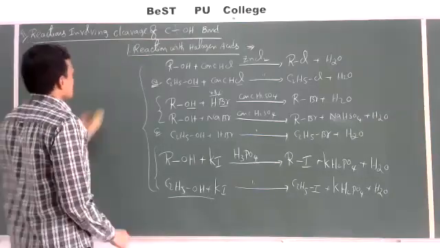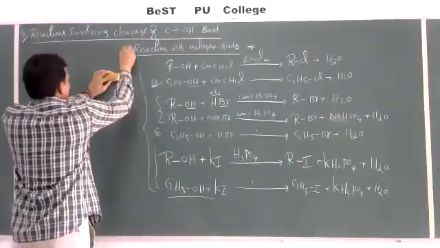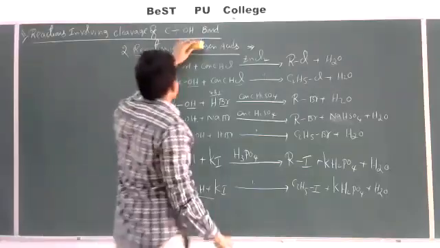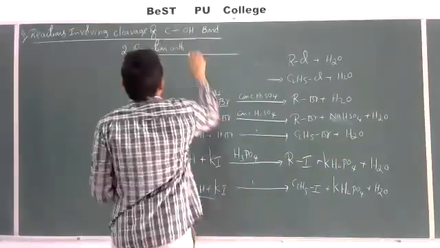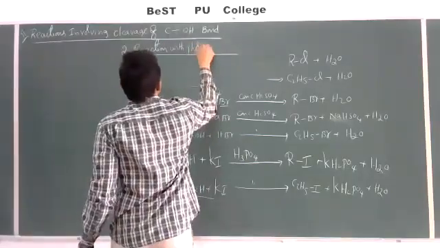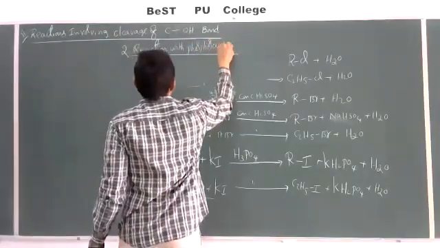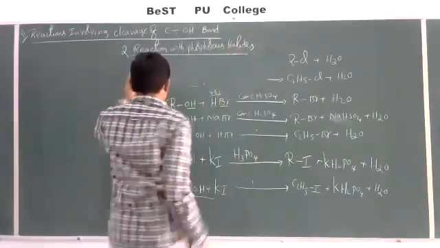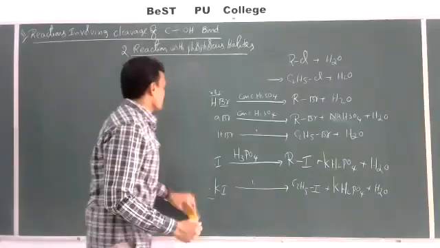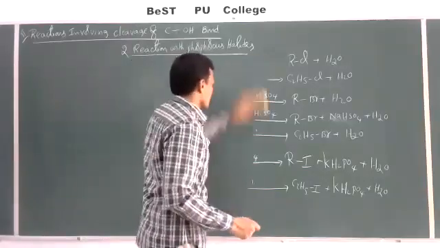Now, come to the second reaction here. Reaction with phosphorus halides. So, reaction of alcohols with phosphorus halides.